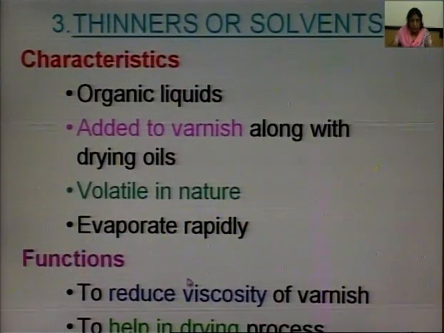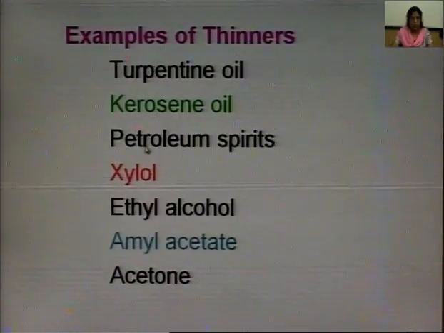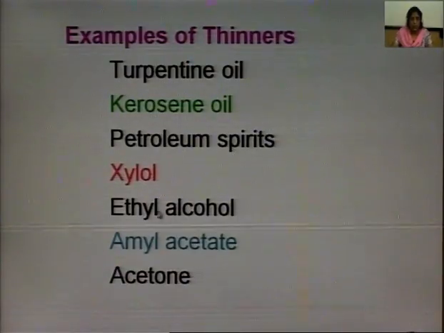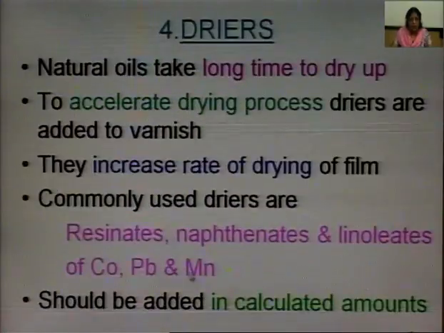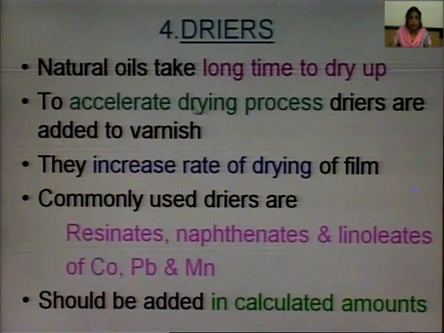The functions of thinner are to reduce the viscosity of varnish as in paint and to help in the drying process. Examples of thinners: turpentine oil, kerosene oil, petroleum spirits, xylol, ethyl alcohol, amyl acetate, acetone, etc. The most commonly used thinner is turpentine oil, as in paint.